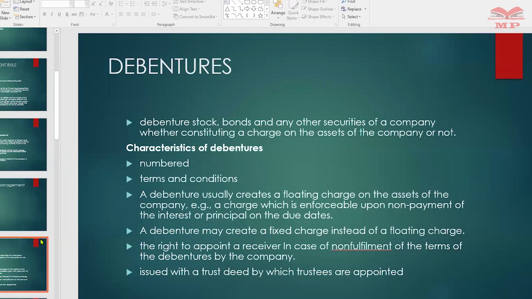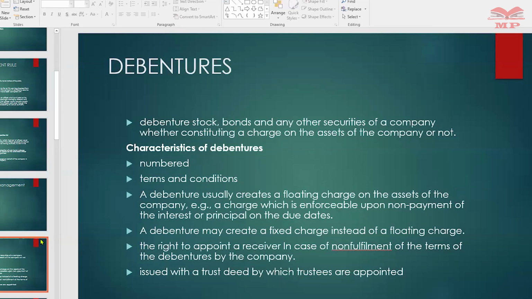So another characteristic is that debenture holders are given the right to appoint a receiver in case of non-fulfillment of the terms of the debentures by the company. Again, this will be on the terms and conditions that both the company and the debenture holder have agreed on.